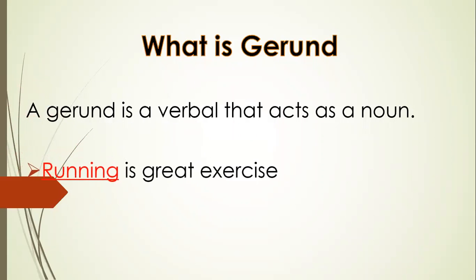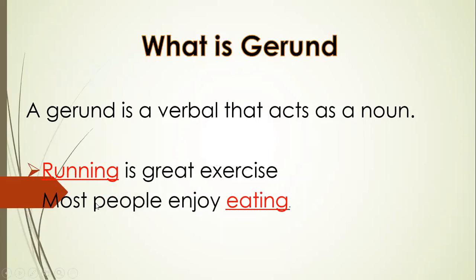Have a look at this example. Running is great exercise. Is the highlighted word showing any action? No, not at all. It is used as subject of the verb is. Most people enjoy eating. Here the word eating is used as object of the verb enjoy.